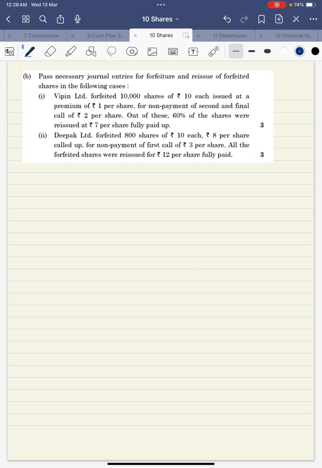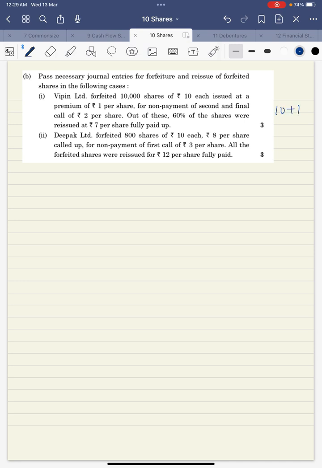So it says, pass necessary journal entry for the forfeiture and reissue in the following cases. Vipin Limited forfeited 10,000 shares of 10 each, issued at a premium of 1. So, why are they forfeited? For the non-payment of second and final call of 2 per share.